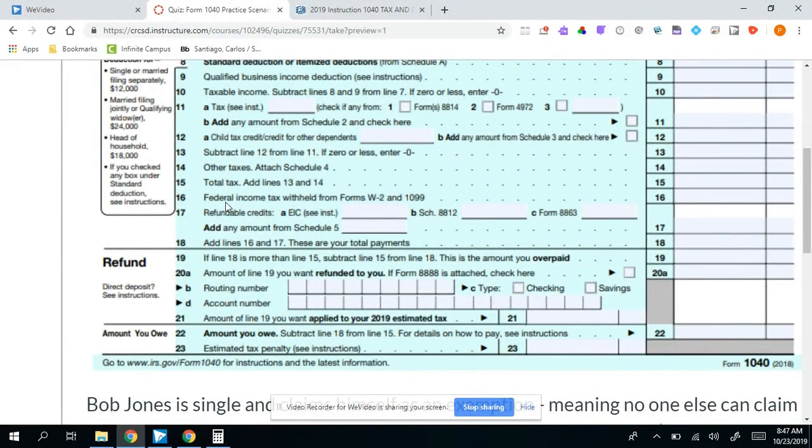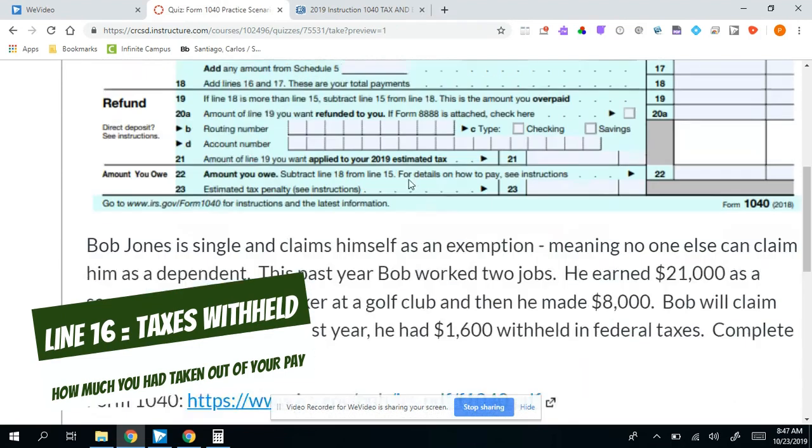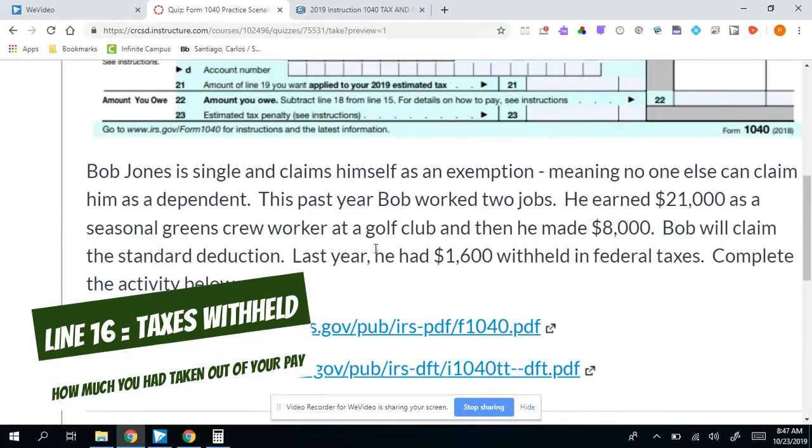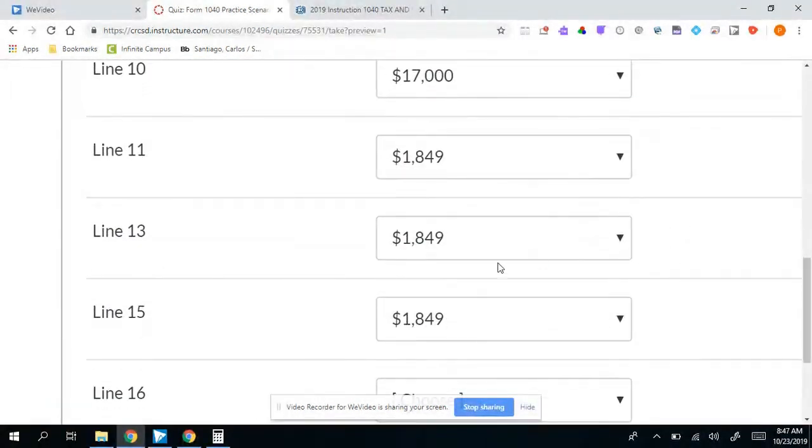Line 16 is how much Bob had taken out in taxes in the last year. And this would be taken from the W-2 and the 1099. When you did virtual business, you actually got to look at both of these documents and see if there were taxes withheld. In these scenarios, I'm telling you, in each case, how much they had withheld in taxes. So Bob had $1,600 withheld in federal taxes. That's what I'm going to put on line 16, $1,600.